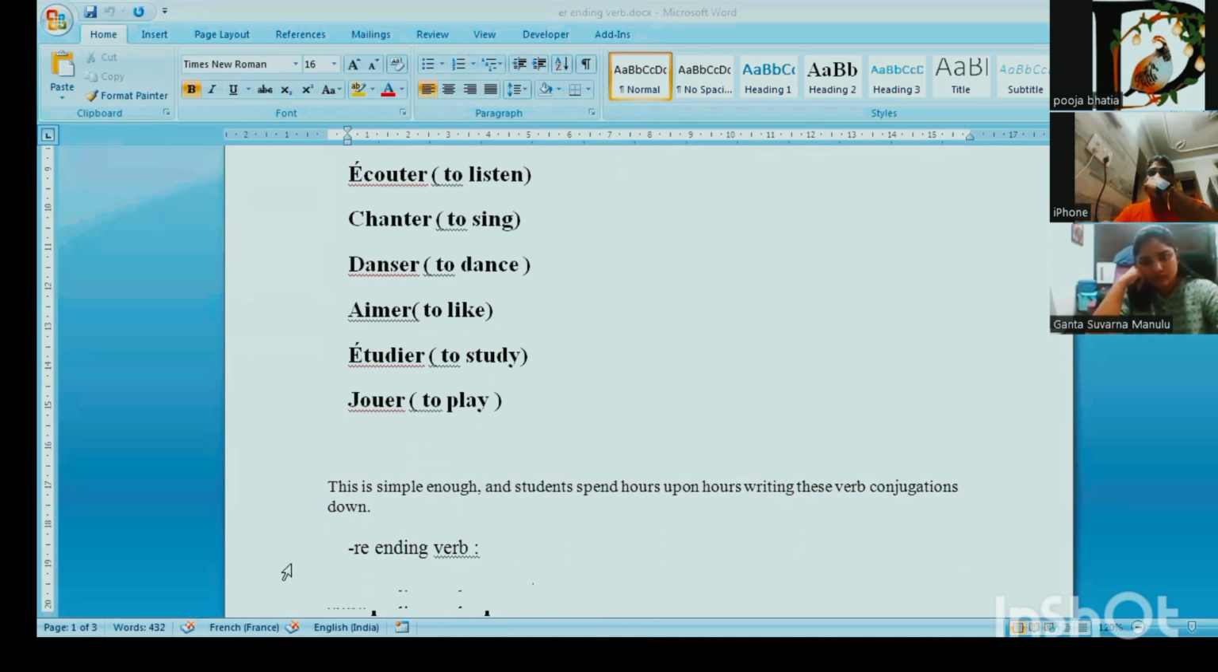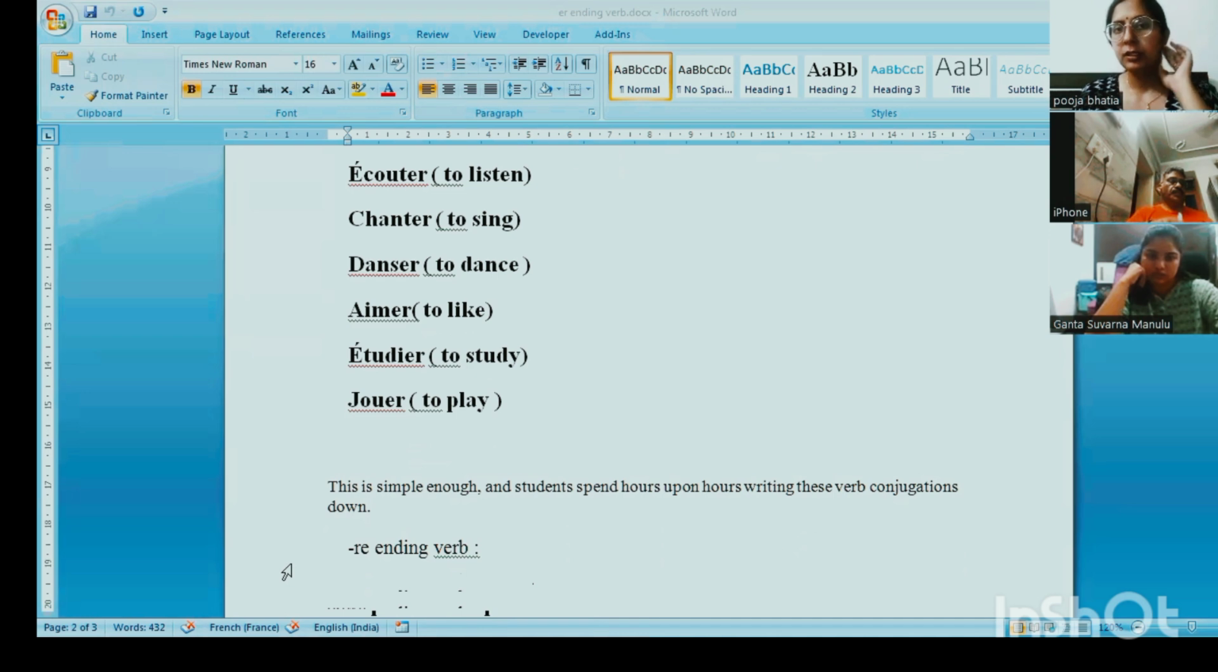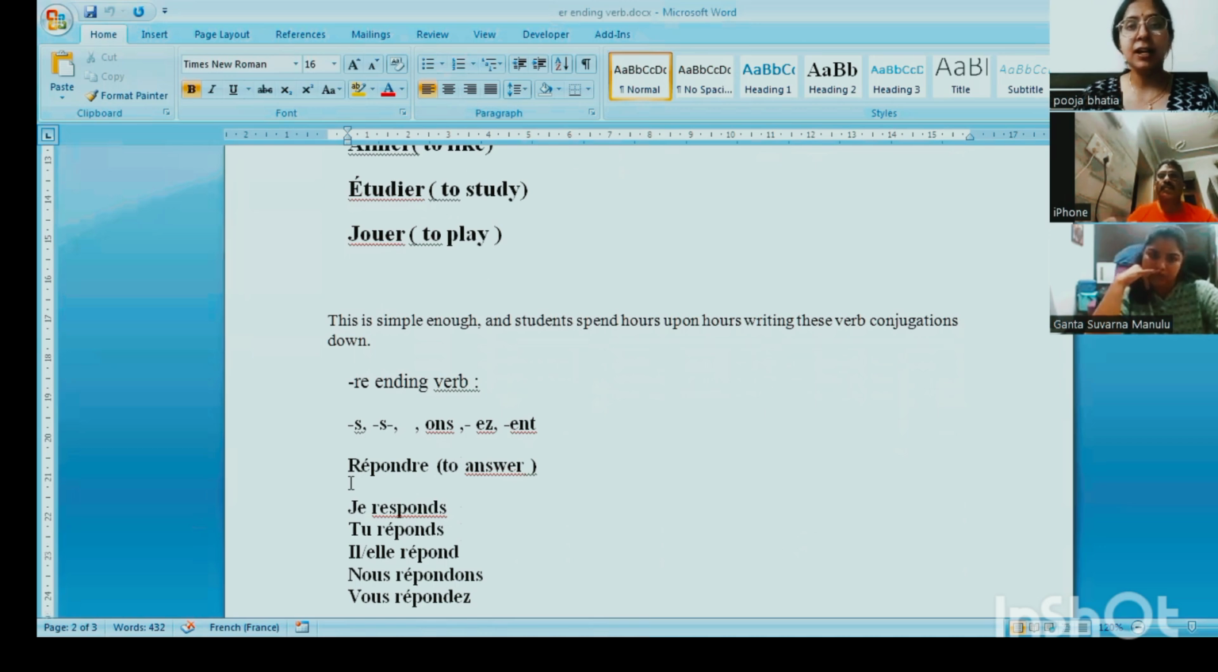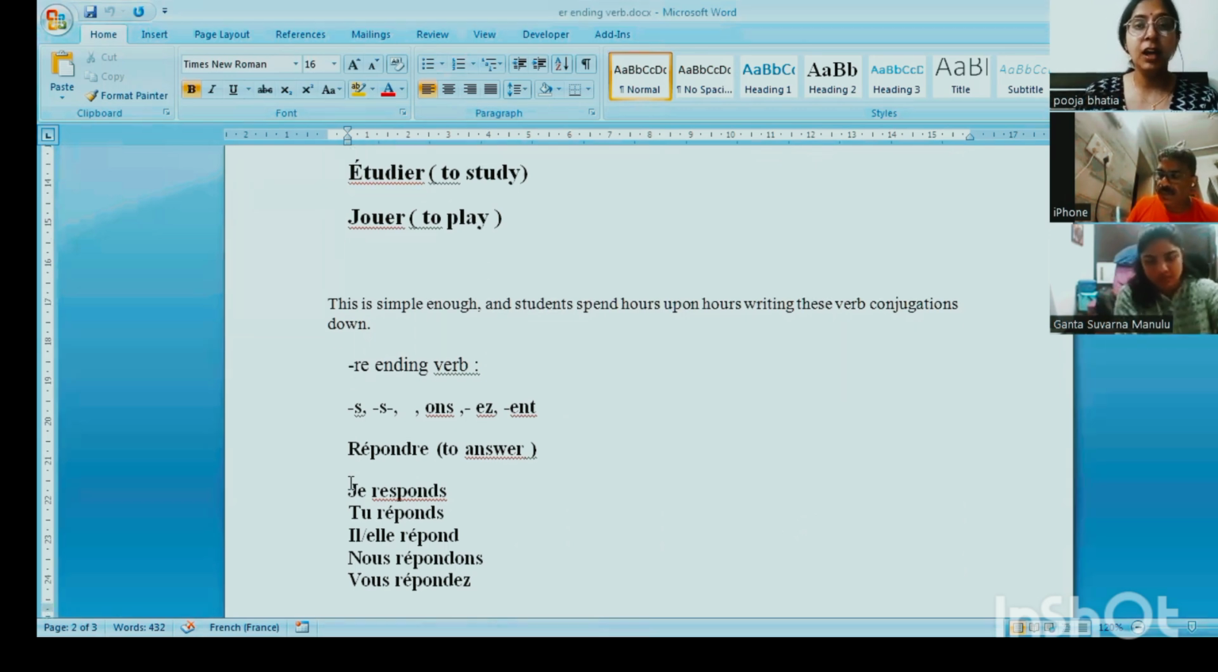I'm just discussing this whole verb conjugation part so that you can remember everything according to the part of it. Right? The next part of it is the re ending verb. Suppose I get a re ending verb, then how will I make the verb conjugation of that?